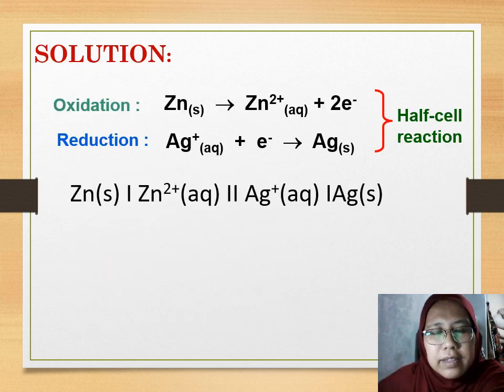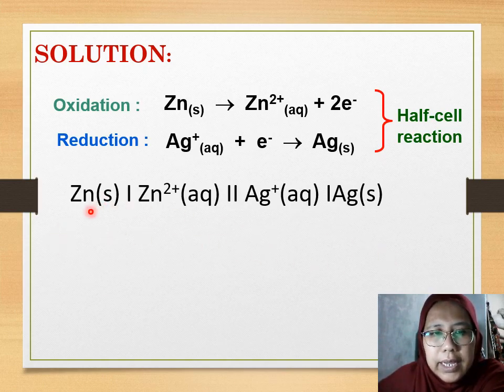So this is the answer. For oxidation, zinc solid will release its electron to form zinc 2+ ion aqueous. For reduction, Ag+ aqueous will receive 1 electron to produce argentum solid. Down here is the cell notation.